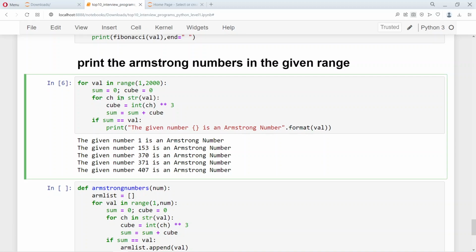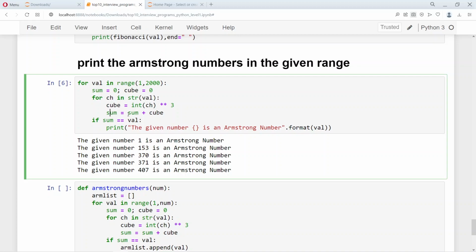If you have a string, then you can take each number as a character, and then you convert it back to an integer, and then you take the cube of that, because when you want to find the cube, you will have to convert it into an integer. But here we are going through iteratively in a for loop, so we need a string for that, because we cannot iteratively go through using a number. So we conveniently use these typecastings to our advantage.